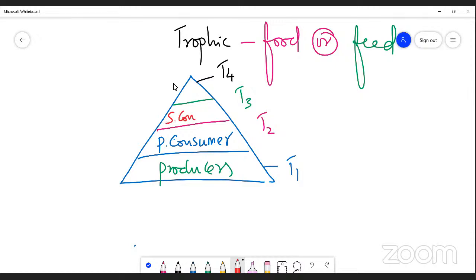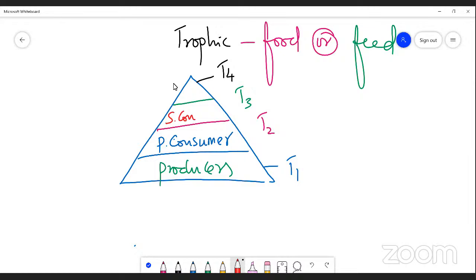Secondary consumers are a group of organisms or an individual organism which feeds on primary consumers. Or simply, the primary consumer is eaten by some organism which is said to be a secondary consumer. Always the secondary consumer occupies T3, the third place of the trophic structure of an ecosystem in the environment.